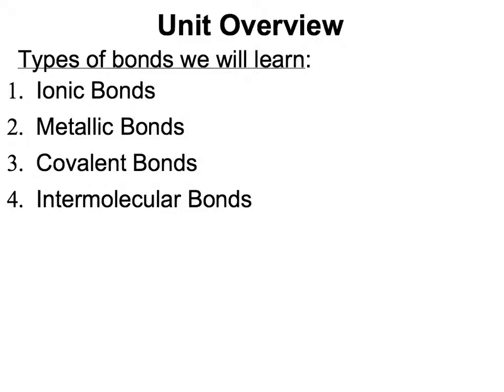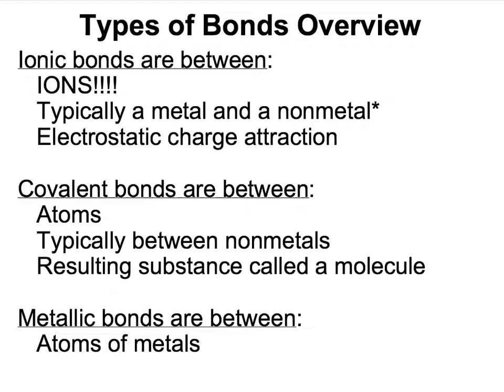This will be the first video in a series of videos for my honors chemistry class covering the different types of chemical bonds. As an overview of the unit, we'll talk about ionic bonds, metallic bonds, covalent bonds, and intermolecular forces of attraction, or intermolecular bonds.